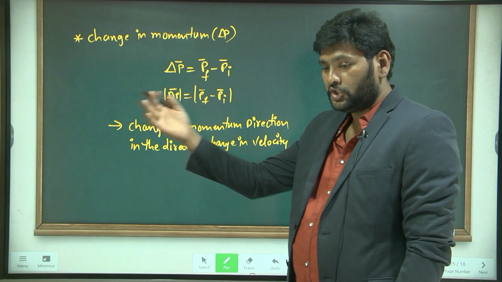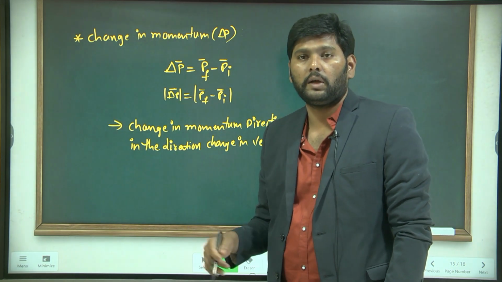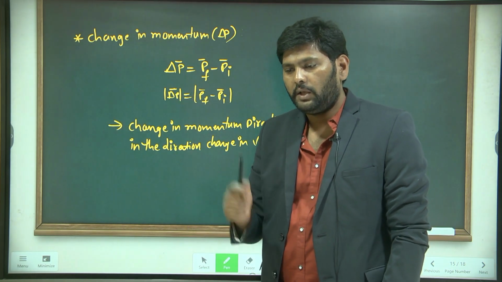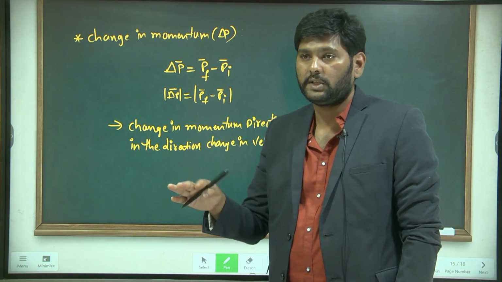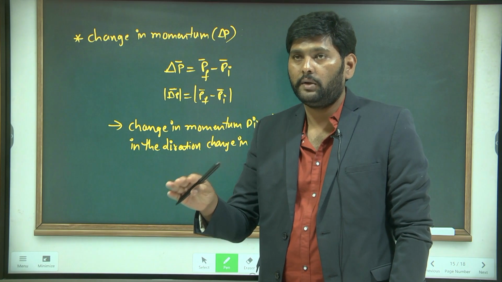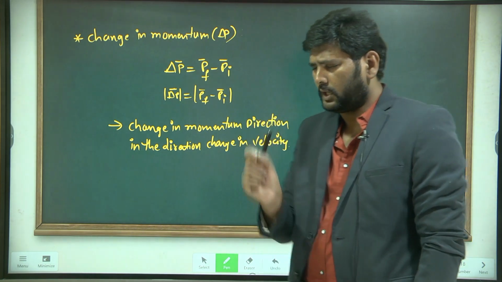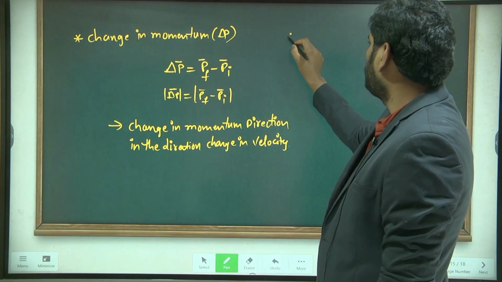So here also, change in momentum and momentum have a lot of difference. Can I explain how change in velocity, momentum and change in momentum differ? I will show with an example.